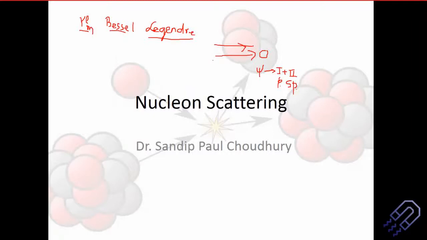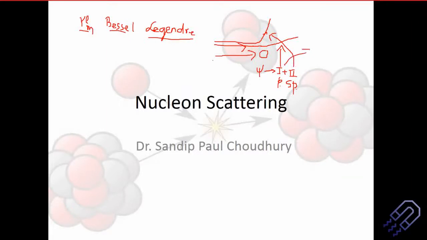If you consider high energy scattering, that means the interaction time that this incident beam, or the projectile we say, has with the nuclei will be less. So the deflection will be minimum. As a result, this plane wave factor will be more or less valid. But if you consider lower energy scattering, this interaction will be more, and it will get scattered in all different directions, in theta, phi direction and so on. And then as a result, we also need to consider spherical waves. So for simplicity, we most of the time use a plane wave.